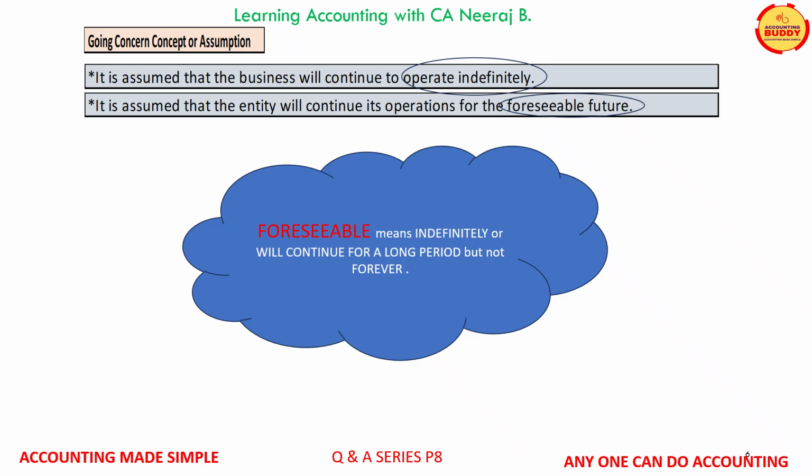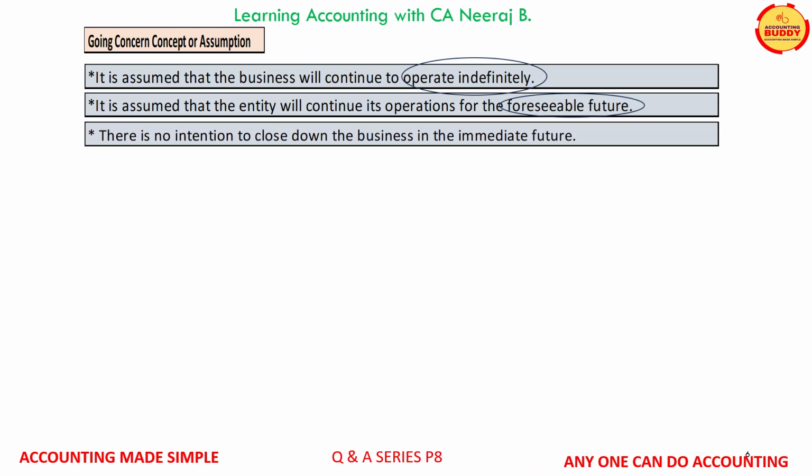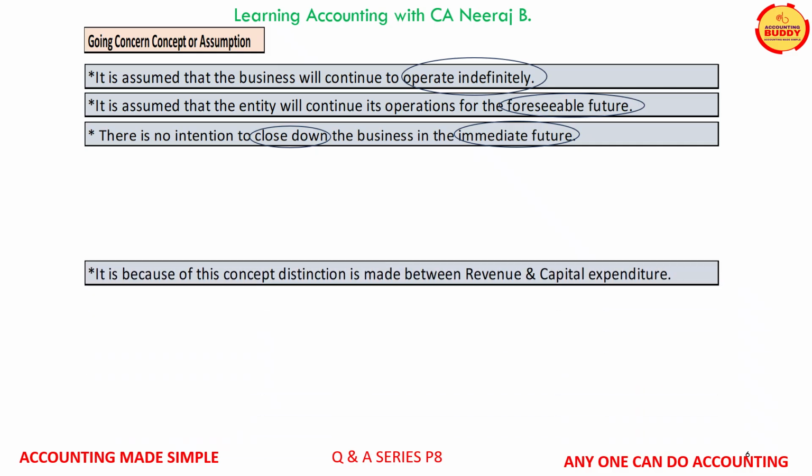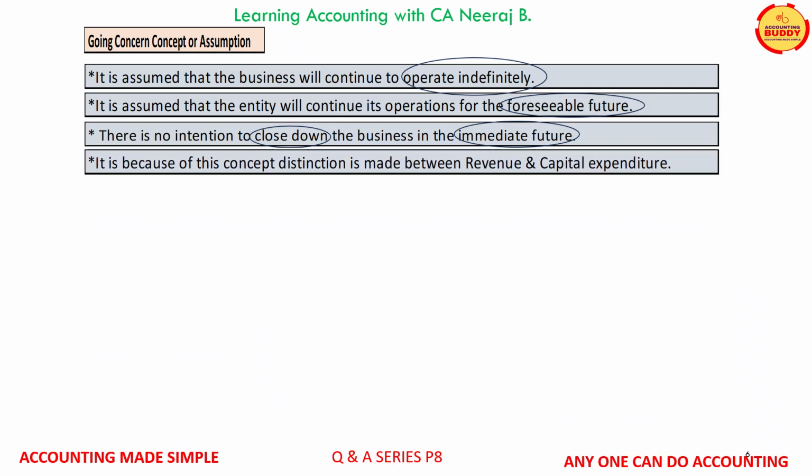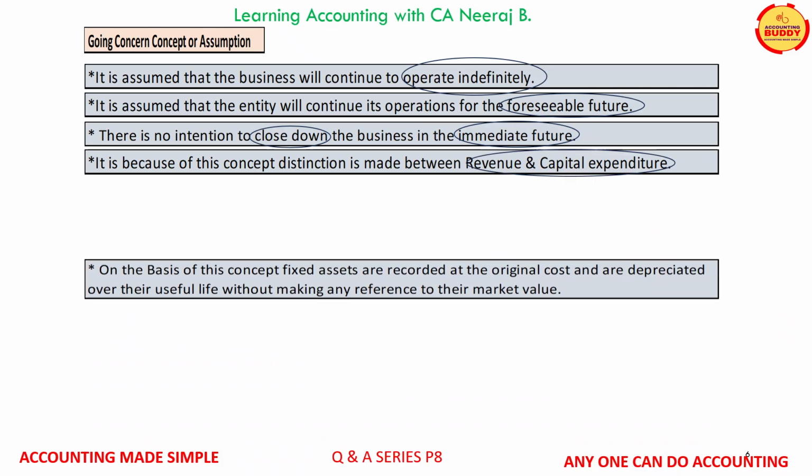The word foreseeable is often used to explain the concept of going concern. It actually means indefinitely or for a very long period, but it does not mean forever. Therefore, a business is established with no intention to close down in the immediate future. Because of the going concern concept, a distinction is made between revenue and capital expenditure.